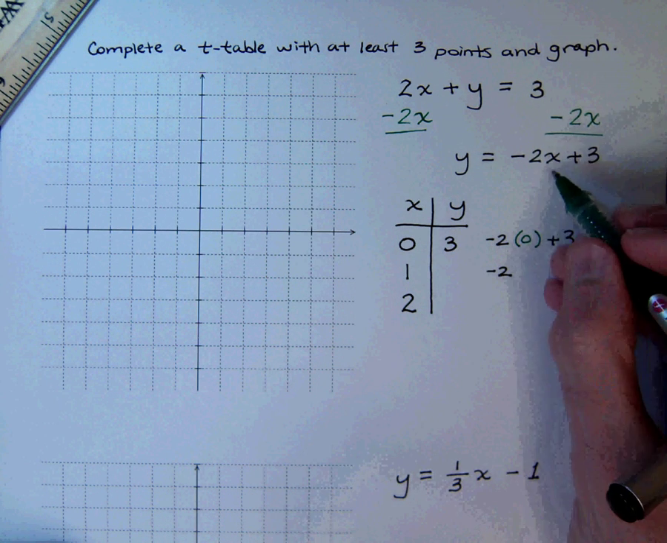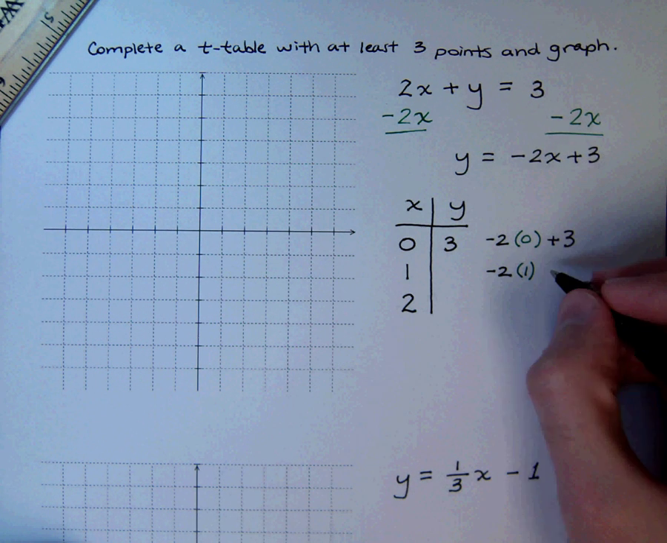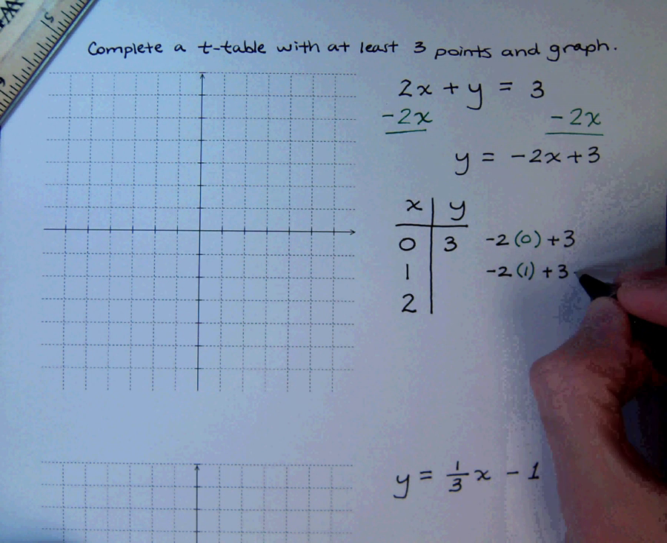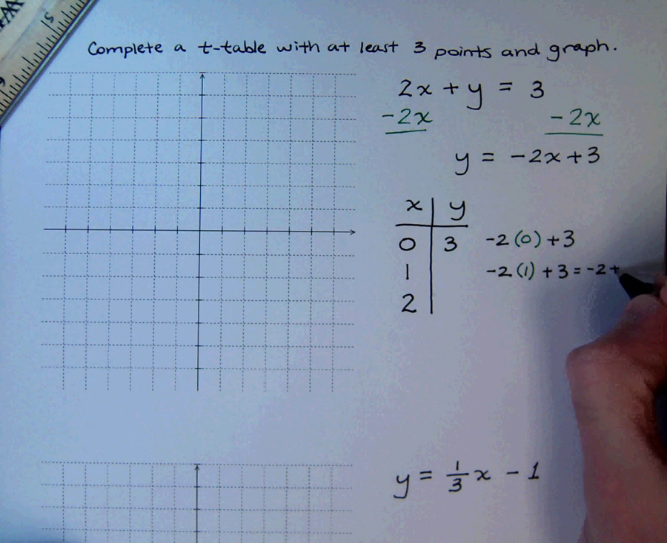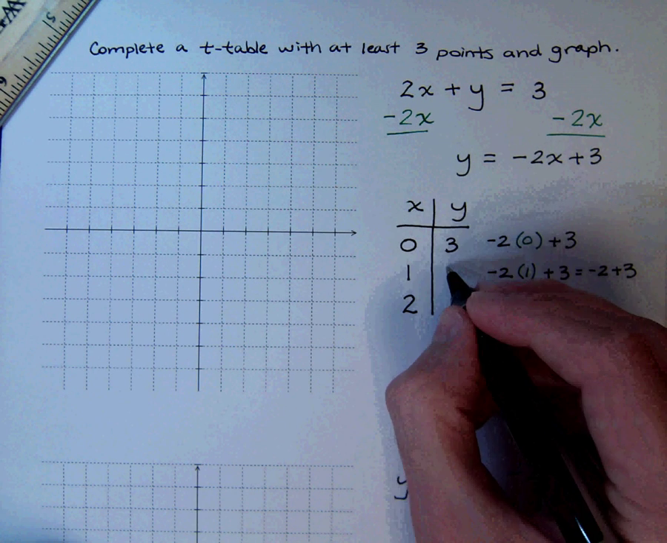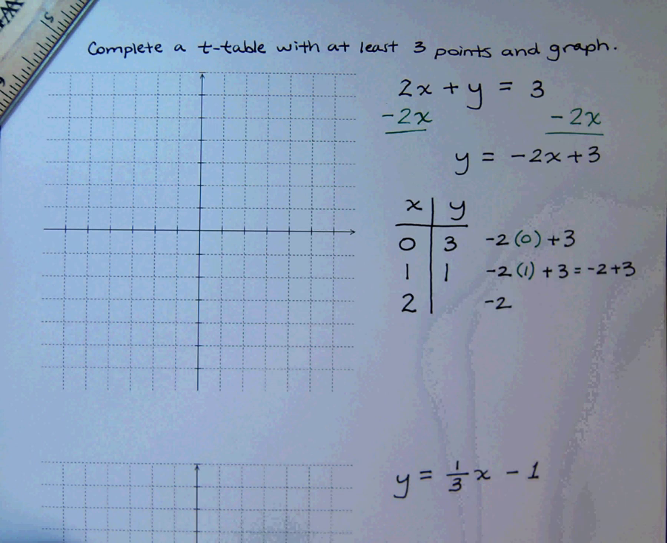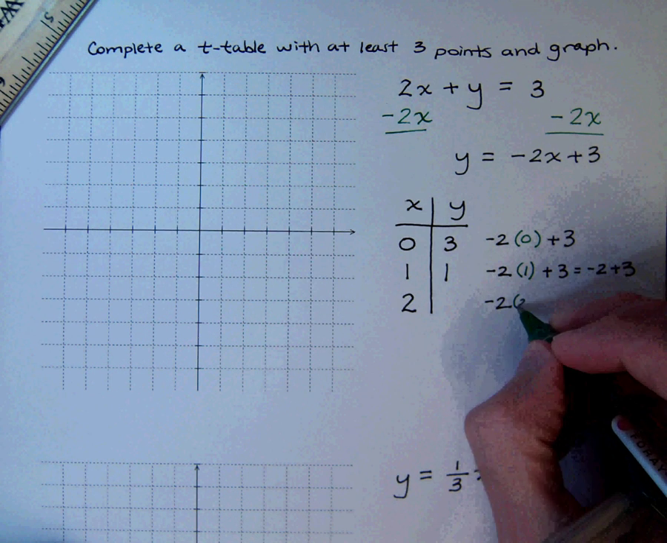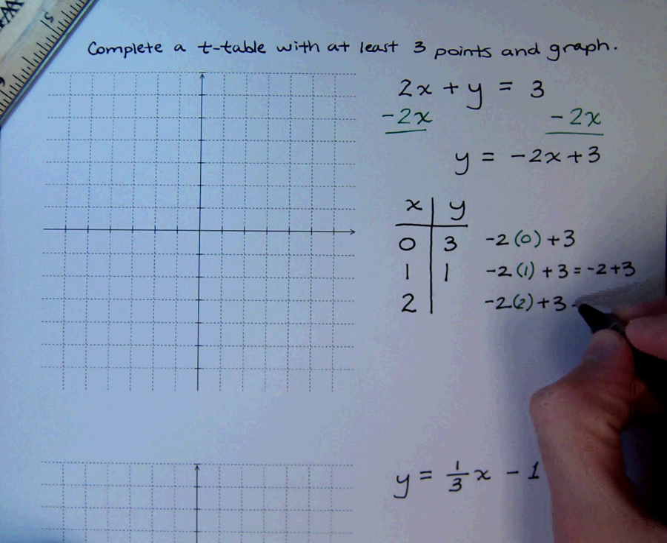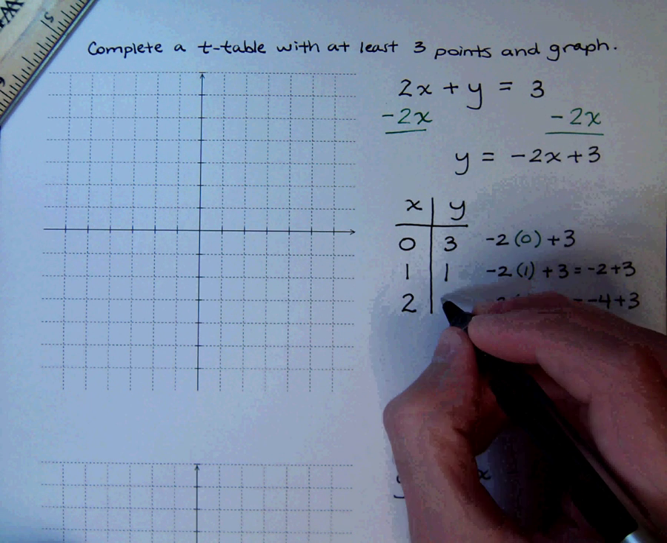When I plug in 1, I just do the exact same thing. Instead of the x, I'm going to replace that by the number 1, and then I'm going to do the arithmetic. Negative 2 times 1, that's negative 2, plus 3, and that's going to give me positive 1. And again, let's plug in positive 2 in place of x. So negative 2 times 2 plus 3 is going to give me negative 4 plus 3, and that's going to give me negative 1.